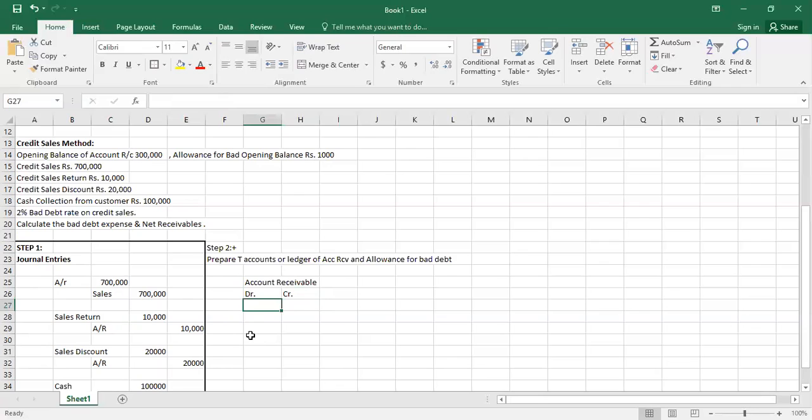Okay, what is the opening balance? The opening balance of account receivable is rupees 3 lakh. So we write down 3 lakh in the opening balance. Here, account receivable in journal entry number one has been debited with 7 lakh. So number one, and here is 7 lakh. Now account receivable has been credited with 10,000. You will write it as 10,000, and this is journal entry 2.